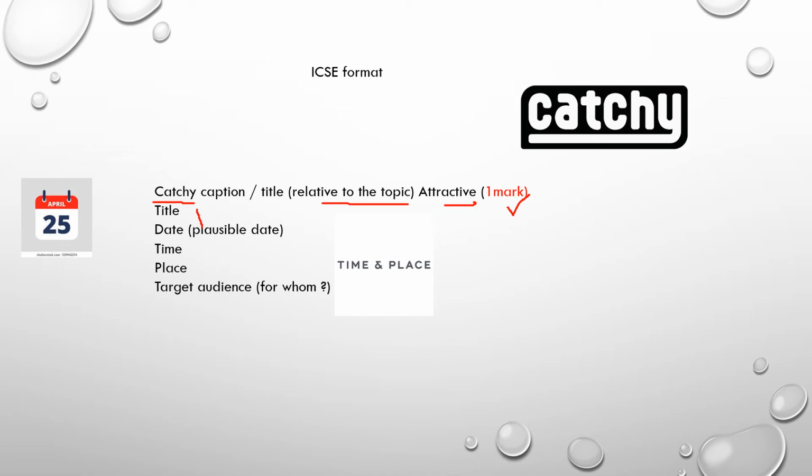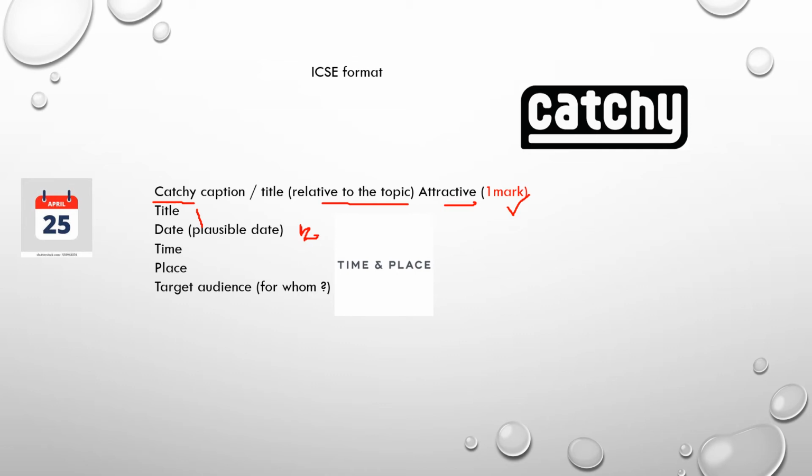If Mahatma Gandhi Jayanti is there, you will write 2nd October. So please write a plausible date, don't write any other date. In most cases, when it is a debate competition or a singing competition, you can give your own dates. But when there are events like Independence Day, Republic Day, please be careful and give that particular date only, otherwise marks will not be given. So for the date, you get half a mark.